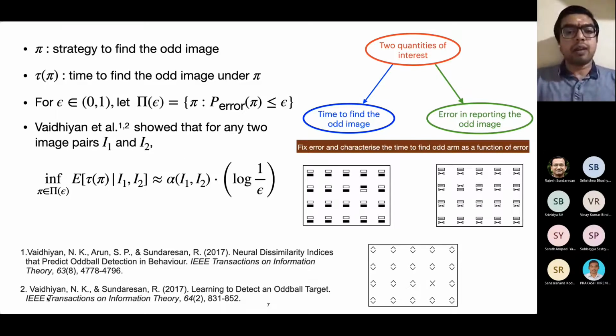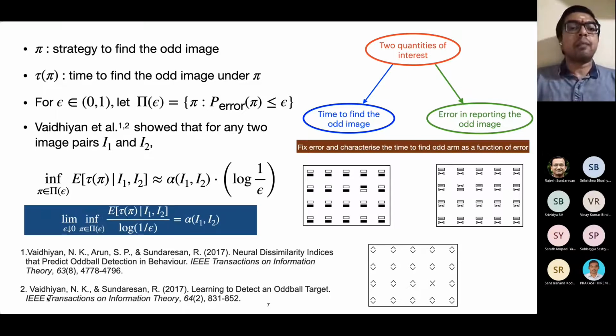Equivalently, by taking limits as epsilon goes to 0, one can say that the limiting growth rate is some constant, which is alpha. This is a problem instance dependent constant. It depends on the specific image pairs that are shown. So paper 1 here analyzes the case where these image pairs I1 and I2 are given beforehand. They are known beforehand to the participant of the experiment. And paper 2 here studies the case where I1 and I2 are not known beforehand. Okay, so this is as far as the static images are concerned.